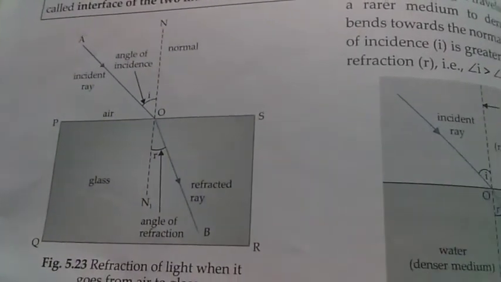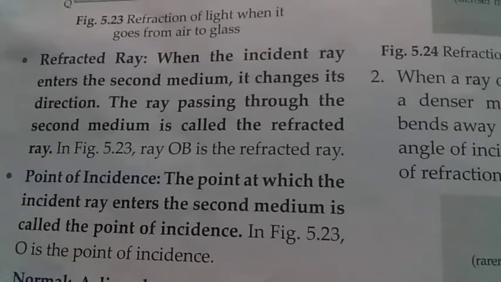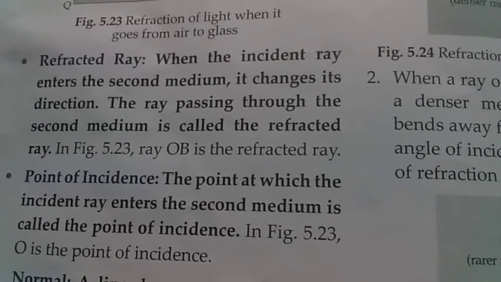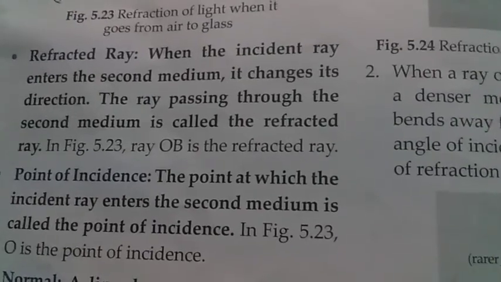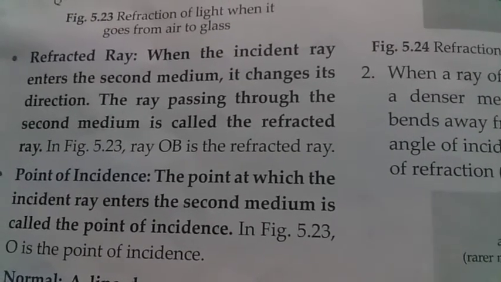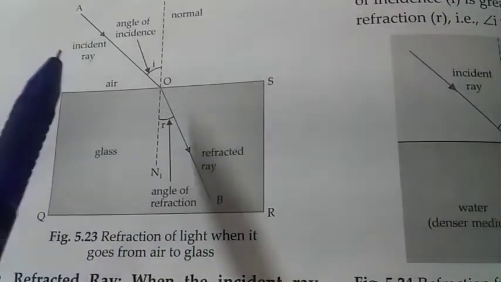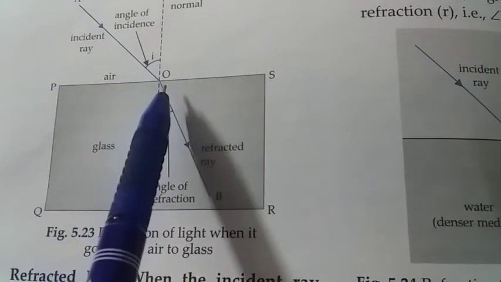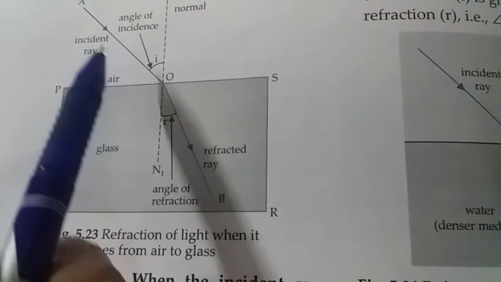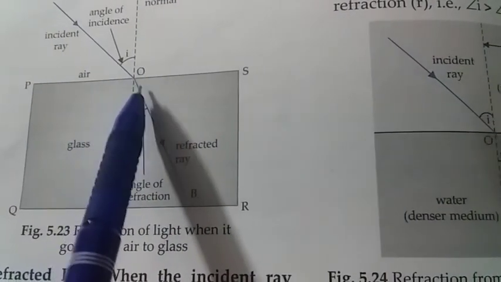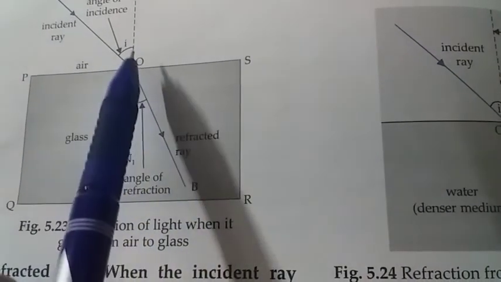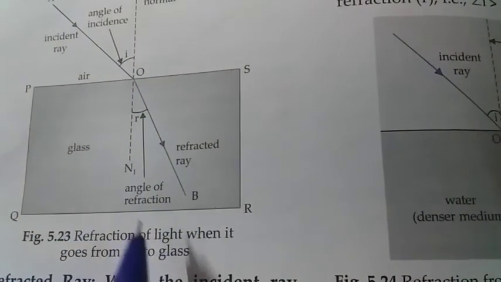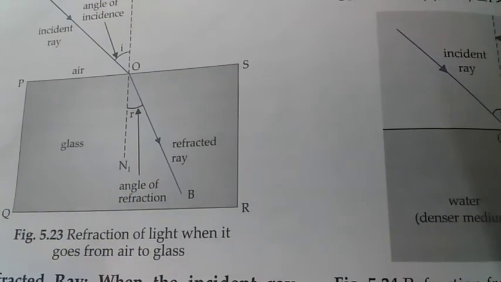Now next is refracted ray. When the incident ray enters the second medium, it changes its direction. The ray passing through the second medium is called the refracted ray. So this is the incident ray, and when it travels from one medium to another, it changes its direction. So this ray is called the refracted ray. The ray in the second medium is called the refracted ray.